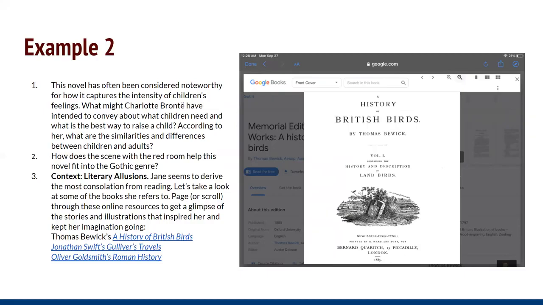I made sure to provide links to versions of these texts that had 19th century style, that were from the 19th century and were contemporary editions to Charlotte Bronte, so that students could not only see the text of those things, but also a visual that would help them envision what it would be like to be in the Victorian time period. And that's what I was going for with these discussion questions.